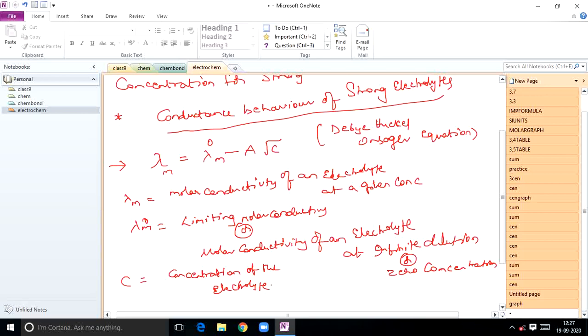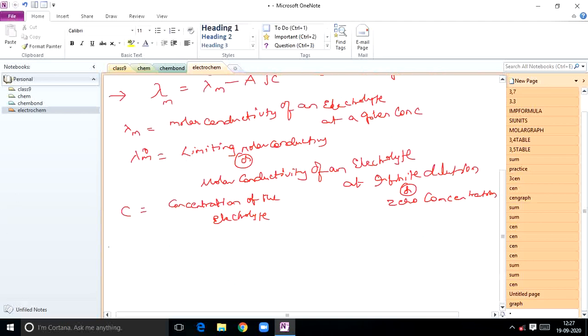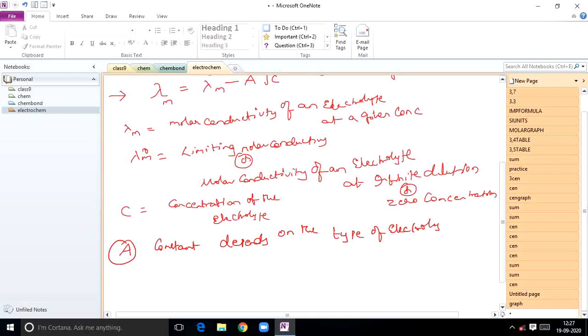And what about the capital A in this expression? What does capital A represent? Capital A is a constant which depends on the type of electrolyte, the nature of the solvent, and temperature.